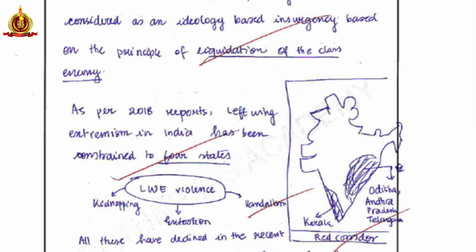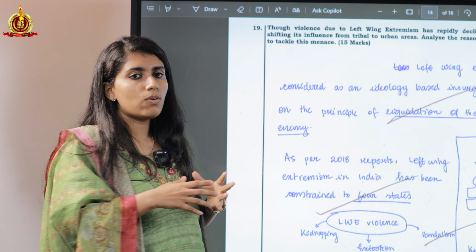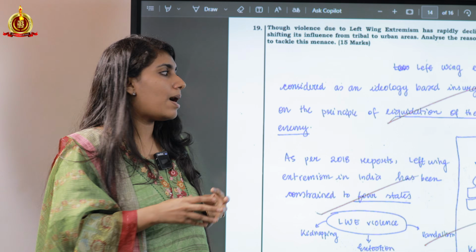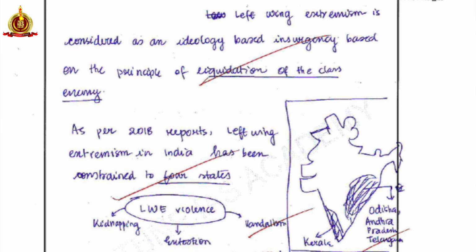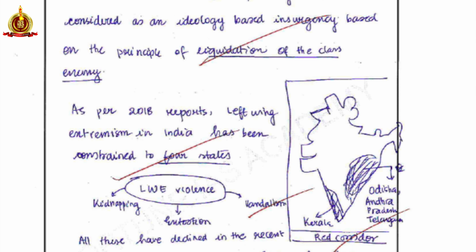As Nitin sir has said, in one of the questions there was scope for drawing a map, and I did not do it. But in this particular question, I drew a map of how left-wing extremism has declined. There was a document by the Ministry of Home Affairs which says that in the 2018 report, left-wing extremism currently exists in only four states. So I've drawn the map and marked the states in which it exists now. The map does not look quite like India, but that is not the whole point.